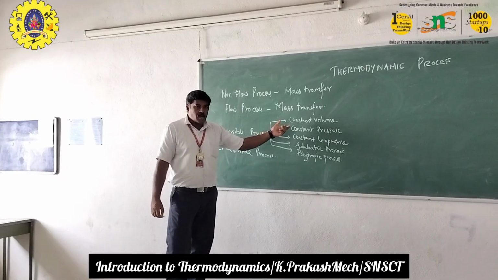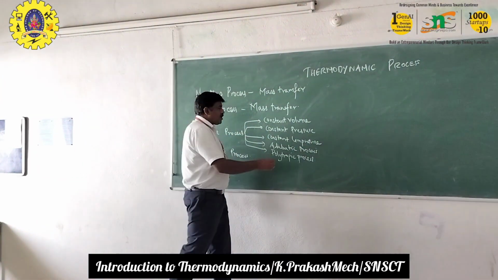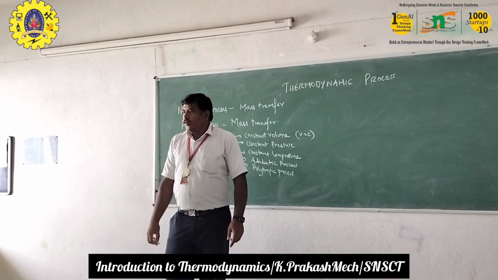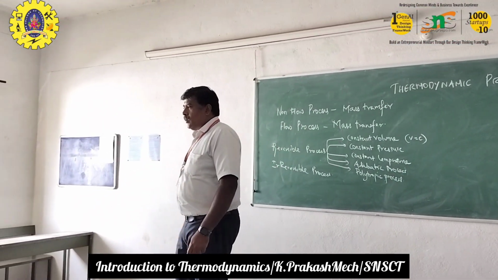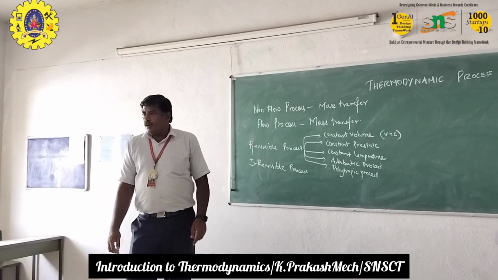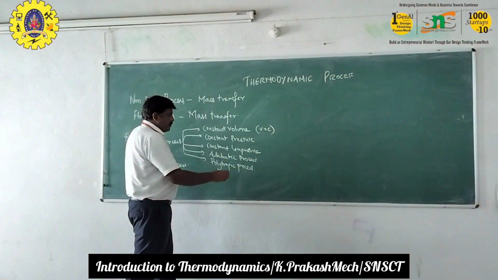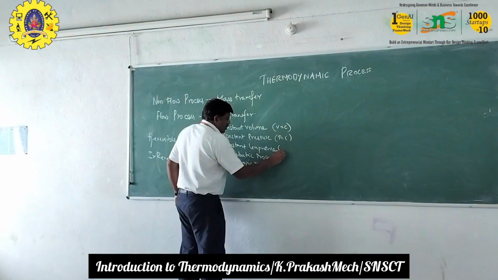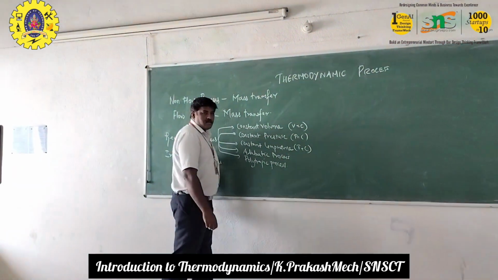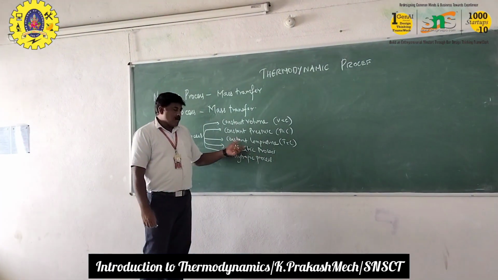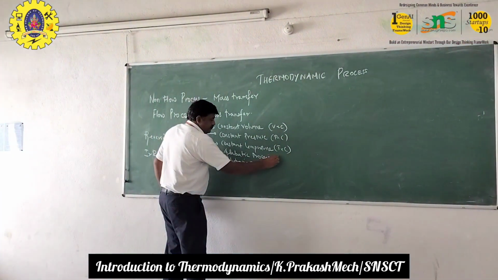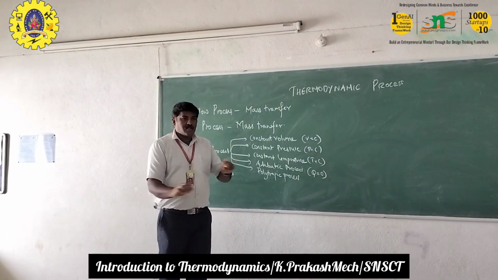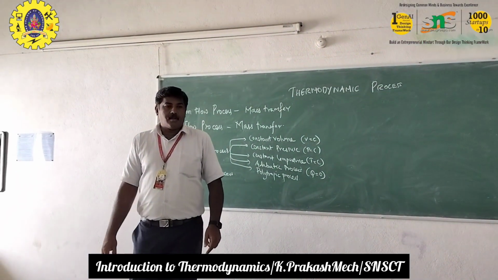So what is the significance of constant volume process? Here volume is constant throughout the process. Coming to constant pressure, pressure is constant throughout the process. And here temperature is constant. And we are seeing the adiabatic process. Here heat transfer Q is 0. Heat transfer does not take place in the adiabatic process.